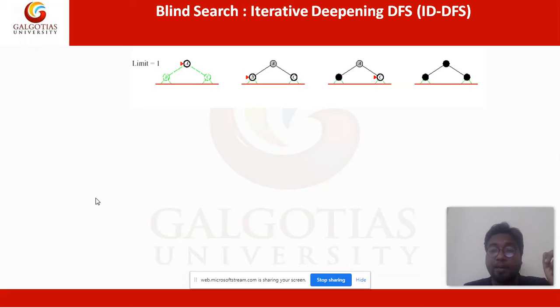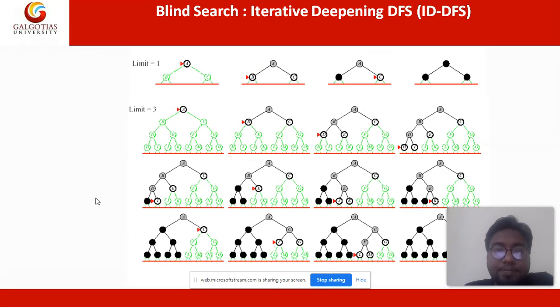Now we take the same graph from the DFS, but with limit 1. We perform the DFS, but at limit 1. Like we go to level 1. First we go to A, we select its children B and C. We cannot go further to B, because although B has children, we have provided a limit. So we color B. We move to C. If B and C are both colored, then A is colored.